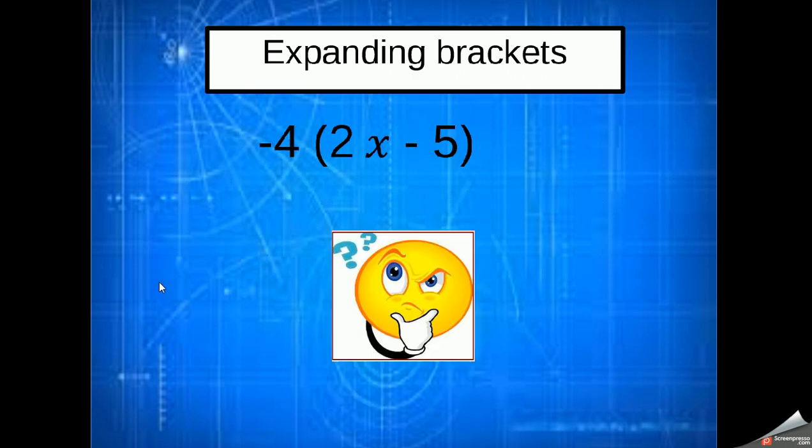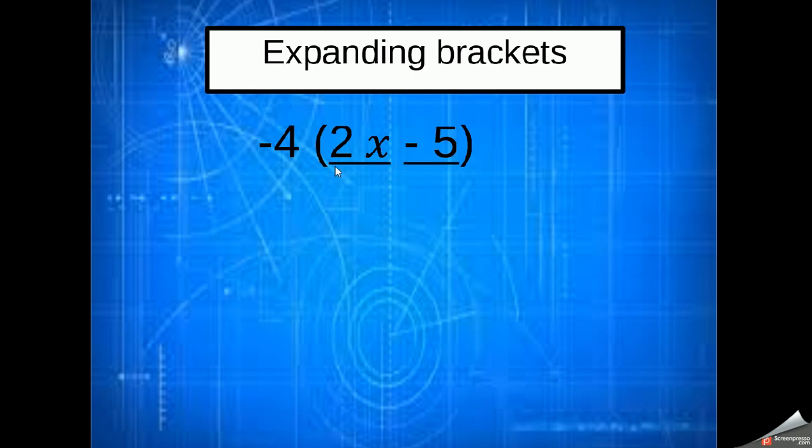Okay, so another little thing we can get caught out on is if we've got a negative number outside. So if we're multiplying the inside of this bracket by -4, particularly when there's a negative number inside as well. So let's go through the rules then. The things that are separated by the plus and the minus, we've got a 2x, we've got a 5 here, but because there's a negative in front of it, we're going to consider it a -5. We're going to do -4 times 2x, because we've got to multiply everything inside by the -4. And then -4 times -5. We're multiplying the -4 outside by the 5 with a negative in front of it.